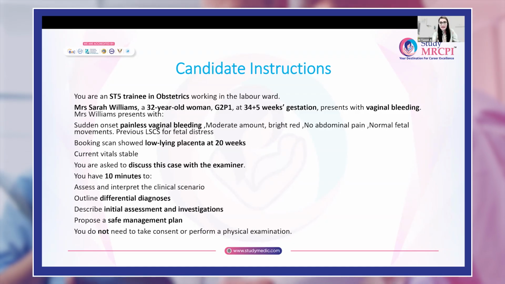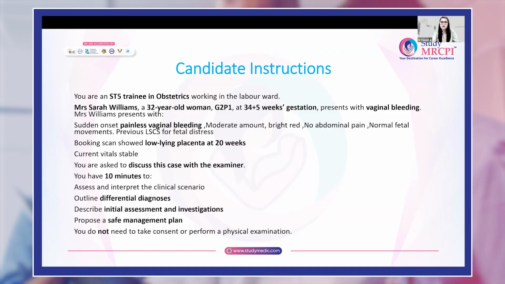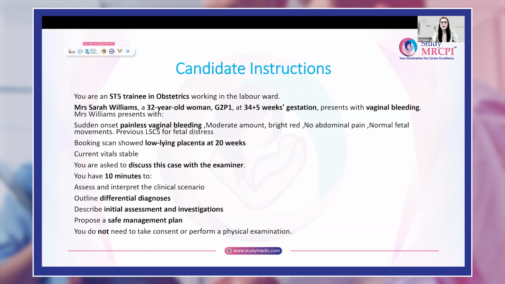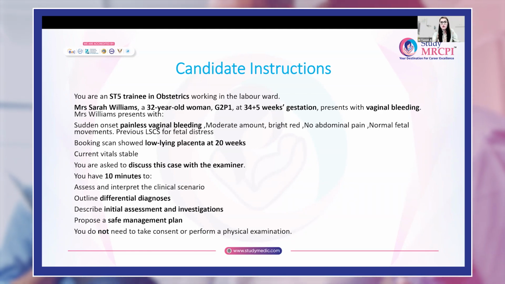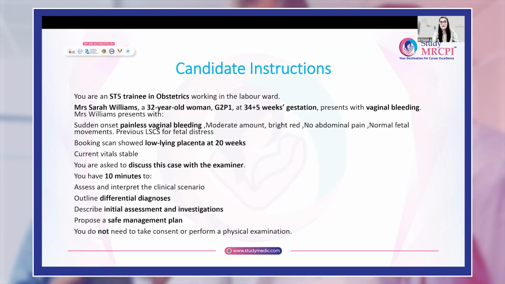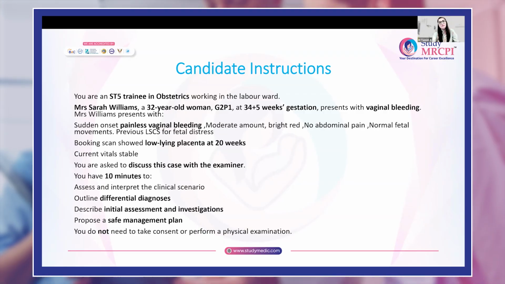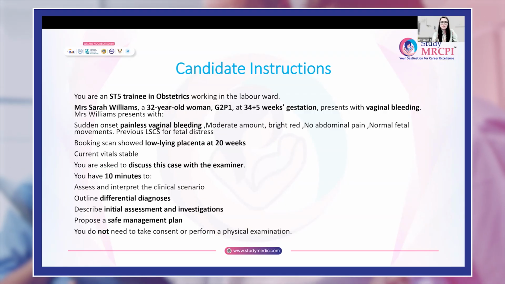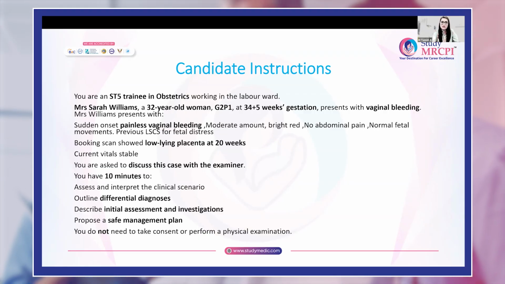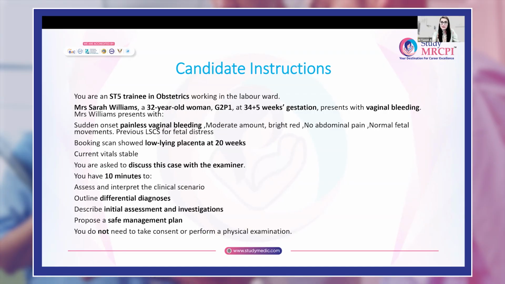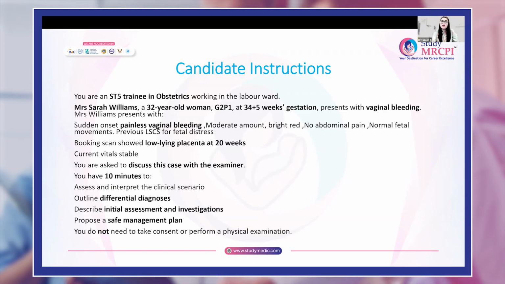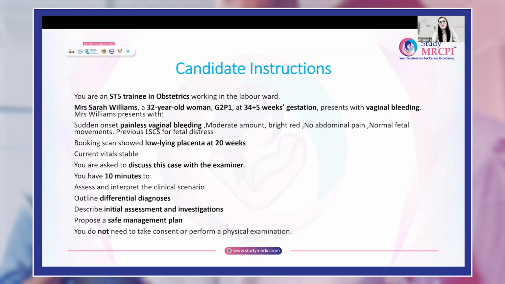Also, it is bright red in color, which is also a feature of bleeding from placenta previa. She also reports that in the mid-pregnancy scan there was a low-lying placenta, which is one of the risk factors. And her previous pregnancy was by lower segment cesarean section, which is again another risk factor. So the most likely diagnosis here is placenta previa.